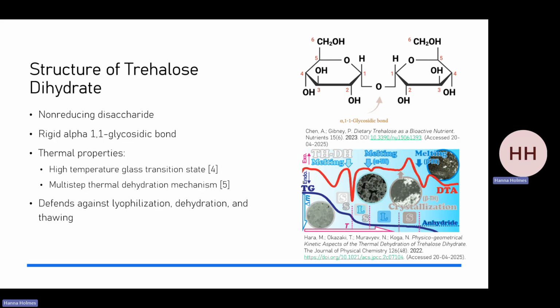Therefore, at temperatures under that threshold, proteins are encased in a glassy protective coating to prevent denaturation at both high temperatures and preventing ice crystal formation and aggregation during freeze drying, also known as lyophilization, due to a complex series of multi-step thermal dehydration, in which the crystals change shape and structure before reaching the anhydrous amorphous form, shown in the graphic on the right. Furthermore, it prevents dehydration of these molecules as the crystalline form contains water. This keeps the active ingredients stable and protected post-thaw so that they can continue to work.